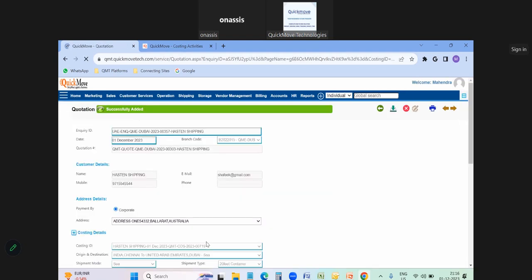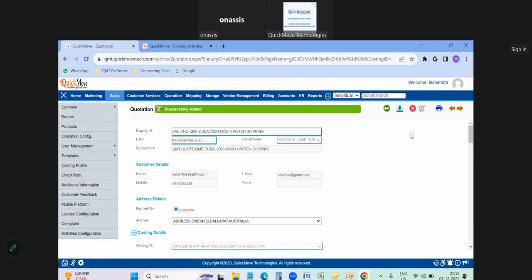Once the quotation is prepared, on the top right corner, you can find the print symbol here.